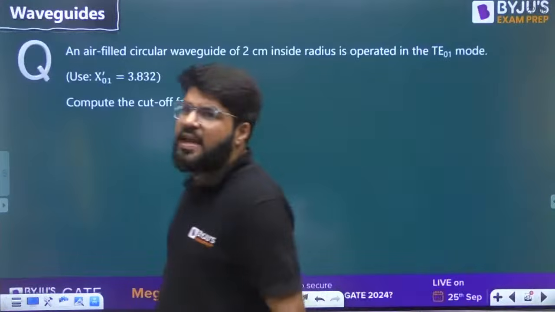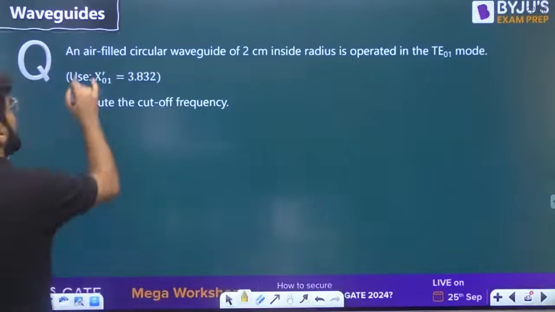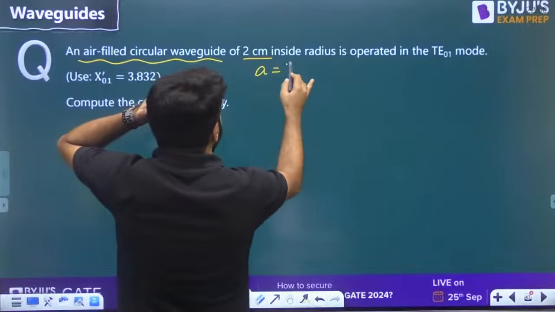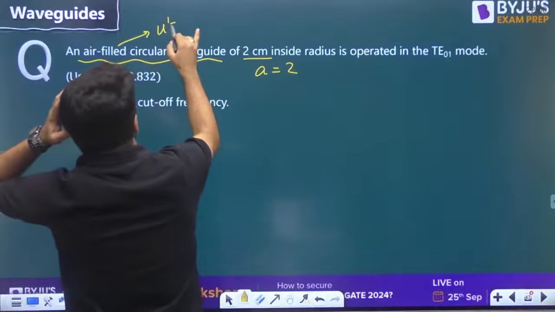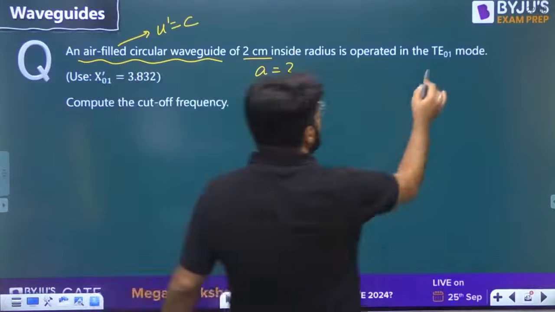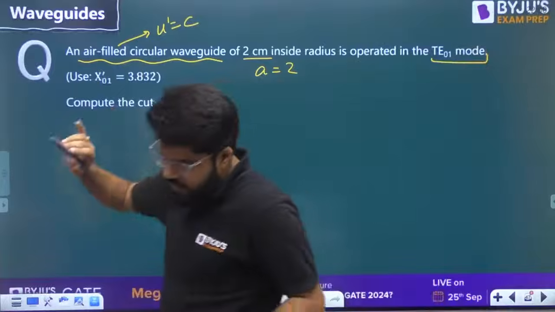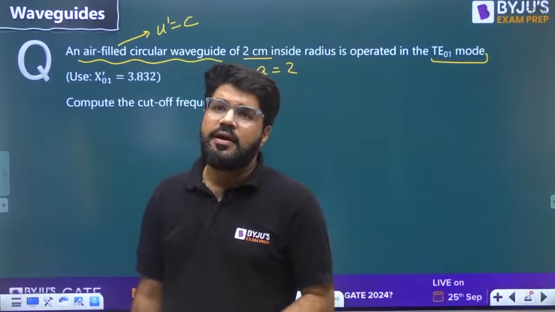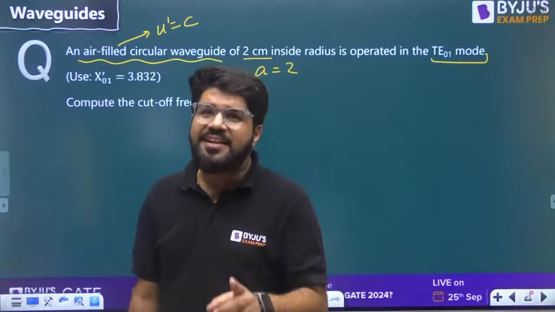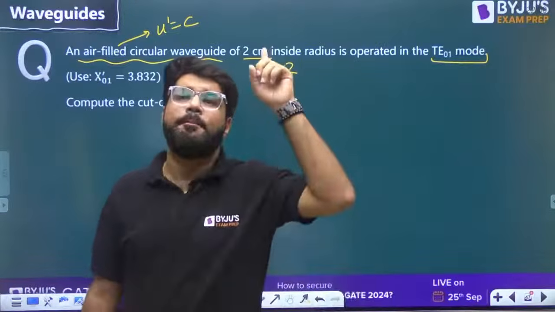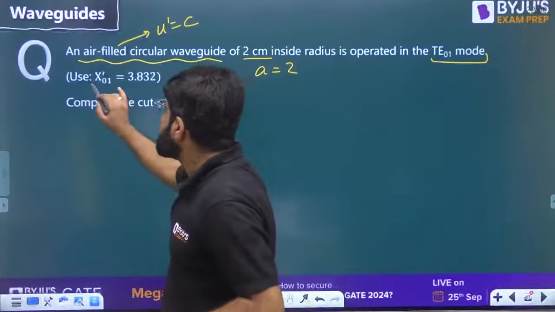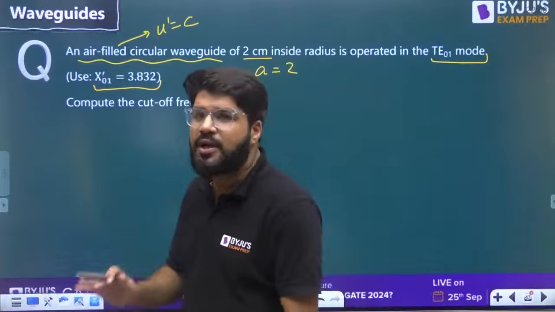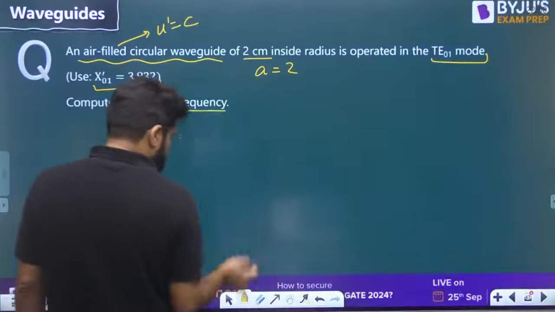Next question. An air-filled circular waveguide of 2 cm inner radius. The value of a is 2, it is air-filled, so once again u dash will be taken as c. It is operated in TE01. Pay attention. It is not dominant now. And that is why this question must specify the Bessel derivative solution, that is x dash np, and they have specified it, otherwise you will not be given such a question or you can't solve it. Compute the cutoff frequency.